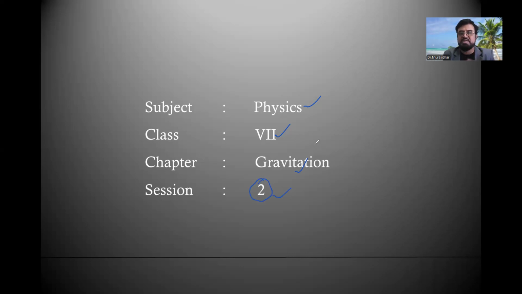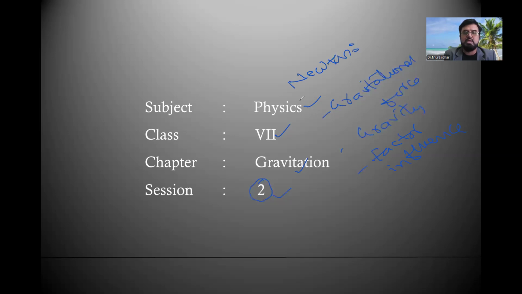So far we completed one session yesterday about gravitation, where we learned what gravitational force is, what gravity is, and then what factors influence the gravitational force as per Sir Isaac Newton, because he is the first person to observe the gravitational force, as you all know, when he sat under the apple tree.